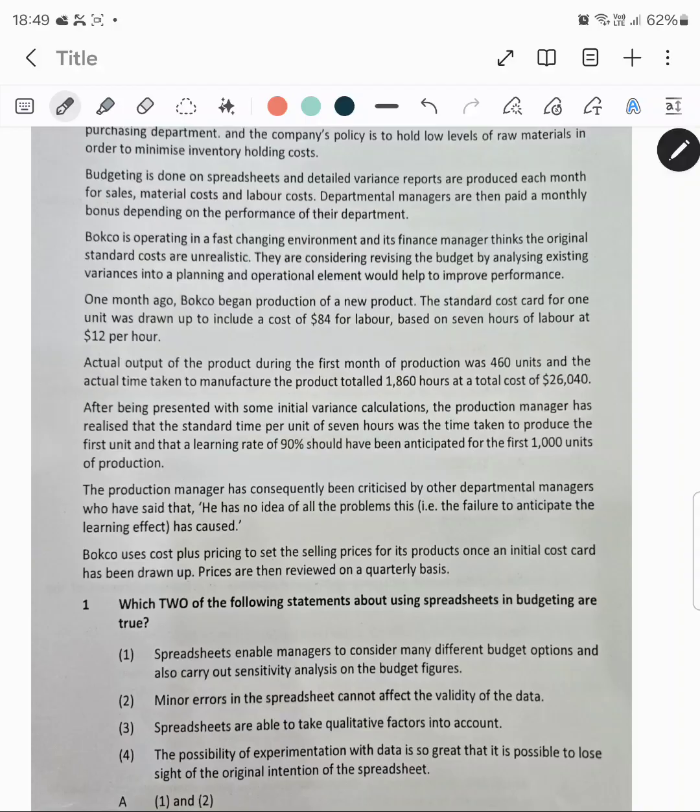So, what was the standard time to produce 460 units? It will definitely be 460 multiplied by 7. Alright. So, these were the actual hours which would have been taken, and then I will have to consider the revised hours for actual production. Okay, and that I will subtract.